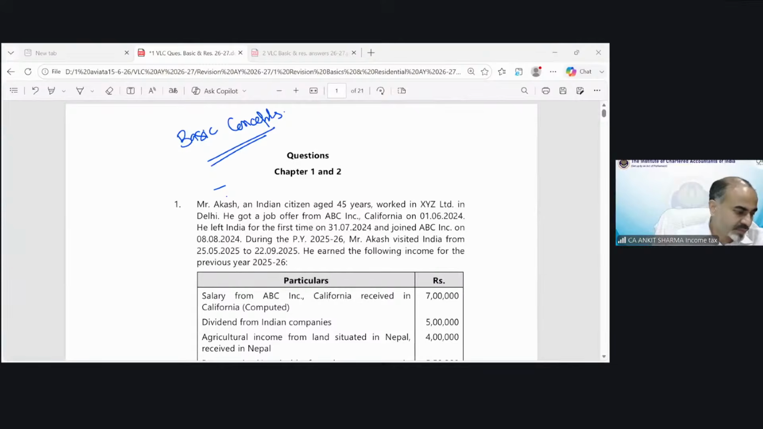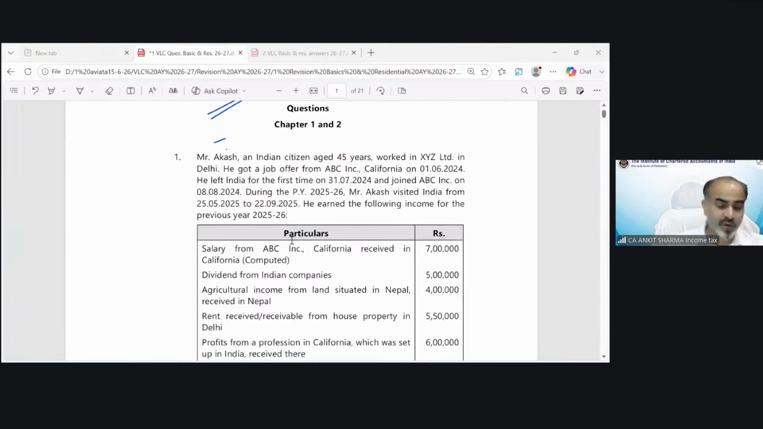The first question in front of you is: Mr. Akash, an Indian citizen. First of all, we have to read the question properly. And let me tell you, when there is a numerical question, the first thing is to understand the requirement of the question. Do not go for the solution until you are able to understand the requirement. If you understand the requirement of a question, you will be able to find out the components we require to solve that question.